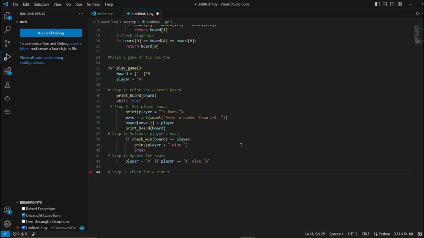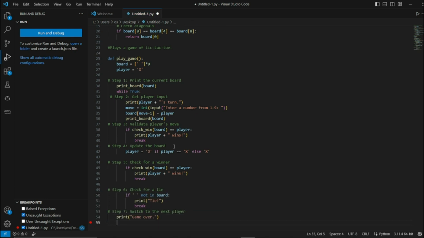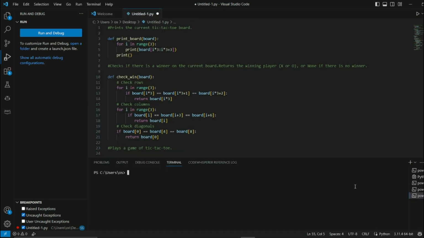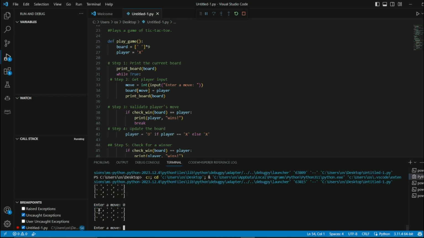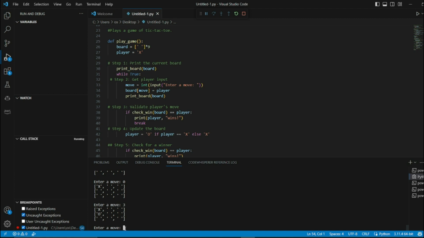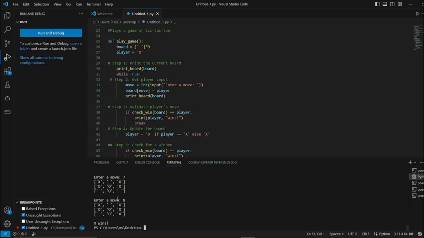And with the help of auto completion, it had basically created the whole tic-tac-toe game for me. If I go ahead and try to run all this, as you can see, our tic-tac-toe game is working absolutely fine. So this is how efficient GitHub Copilot is. It basically never misses on anything, so it's efficient most of the time.